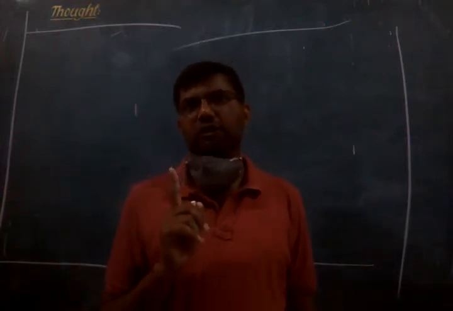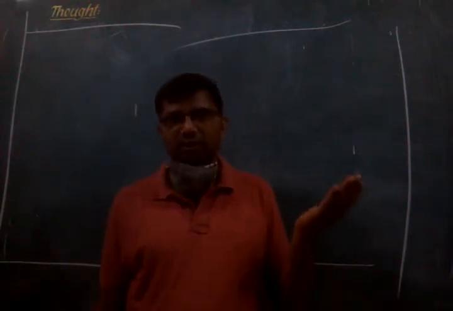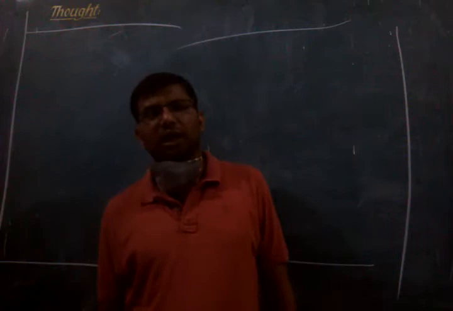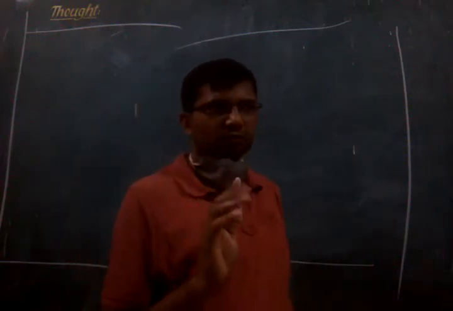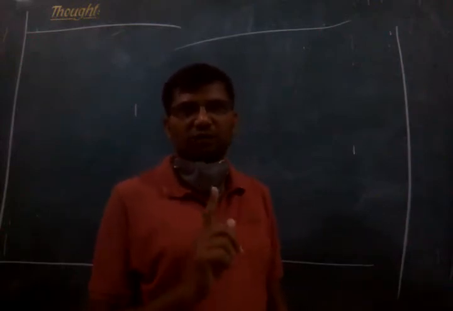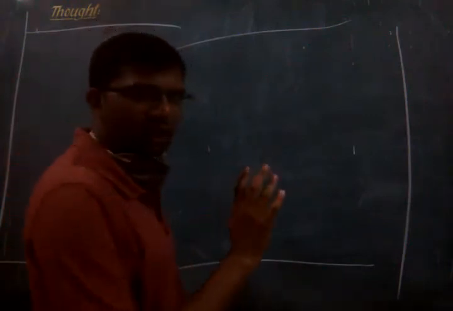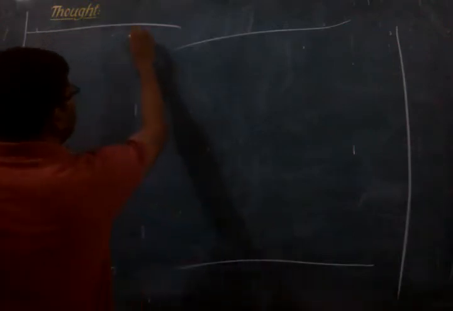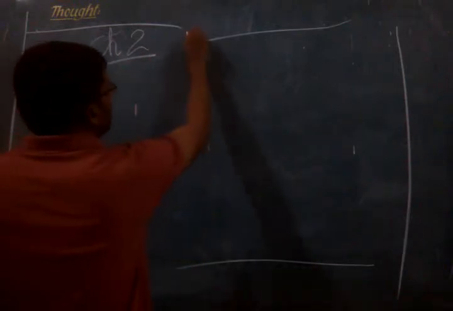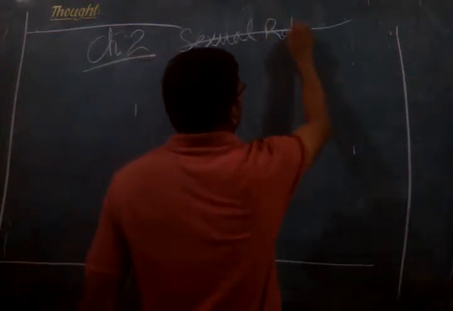As you all know, my dear students, we have studied last year that there are different kinds of plants: algae, then bryophytes, pteridophytes, gymnosperms, and finally angiosperms. So it is the angiosperms which are called flowering plants. So whatever mechanisms we have discussed or are discussing, this all relates to the flowering plants, that means angiosperms. And we are studying the second chapter, sexual reproduction in the flowering plants, right?